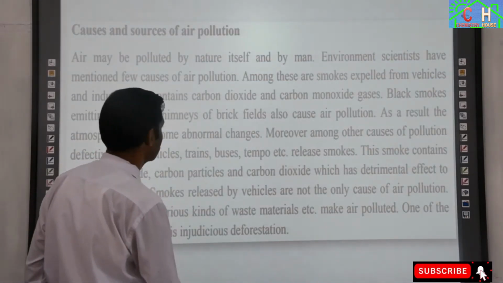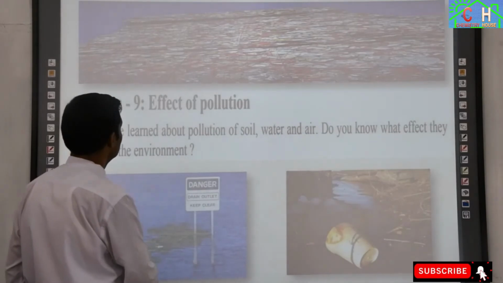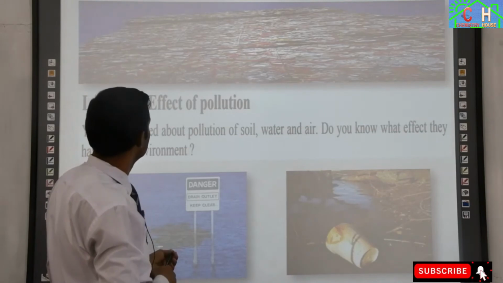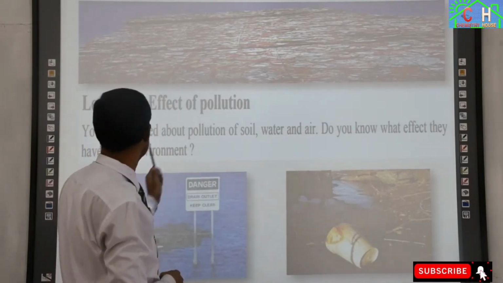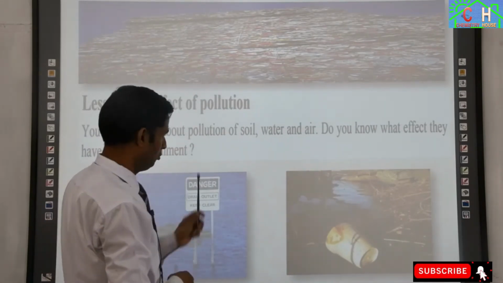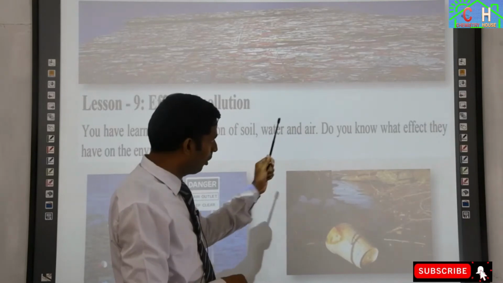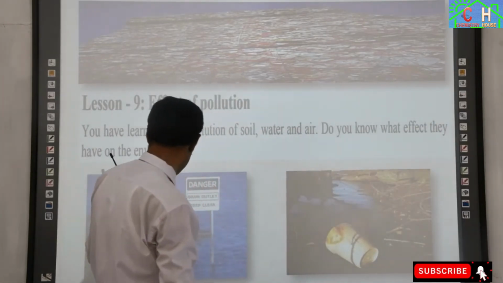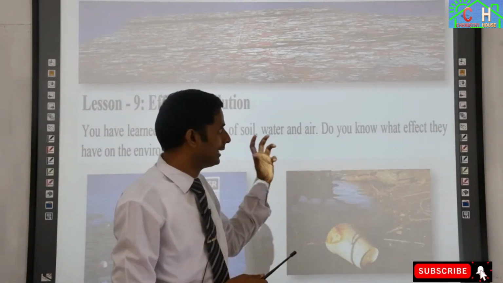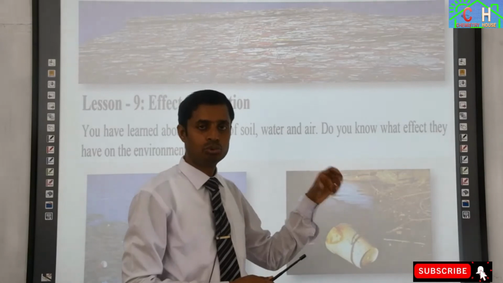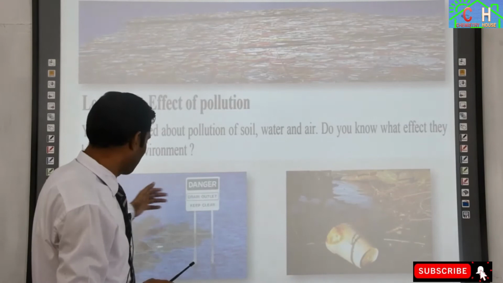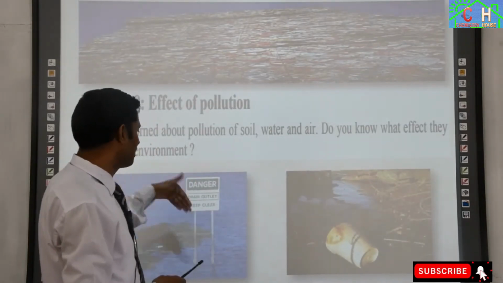Causes and sources of air pollution I have discussed. Here are some pictorial designs showing pollution and the effects of pollution. So we have learned about pollution of soil, water and air. Do you know what effect they have on the environment? I have discussed what they do to the environment. So these are the effects on our environment. Our environment is being destroyed day by day.